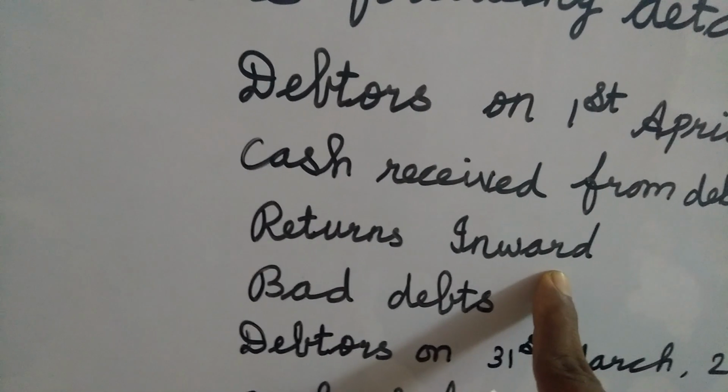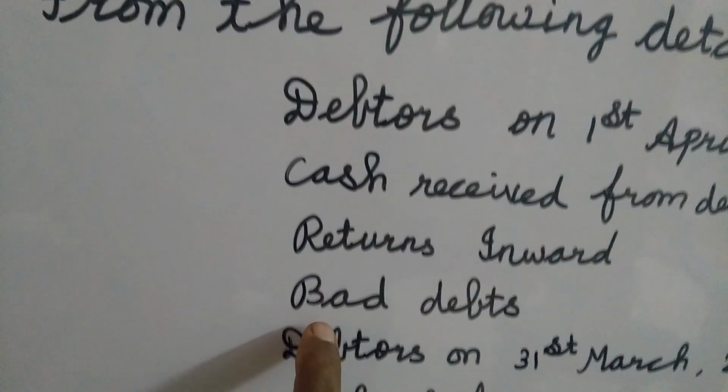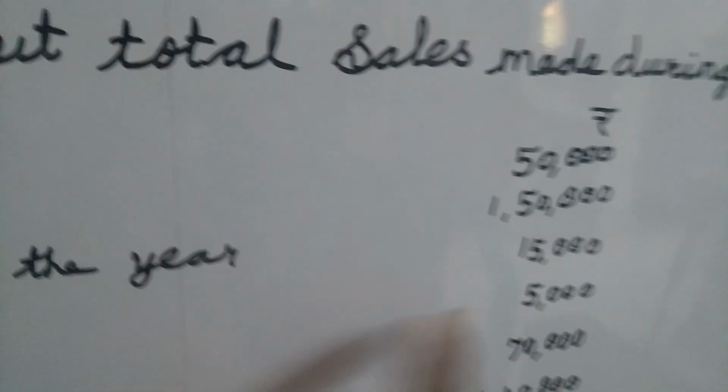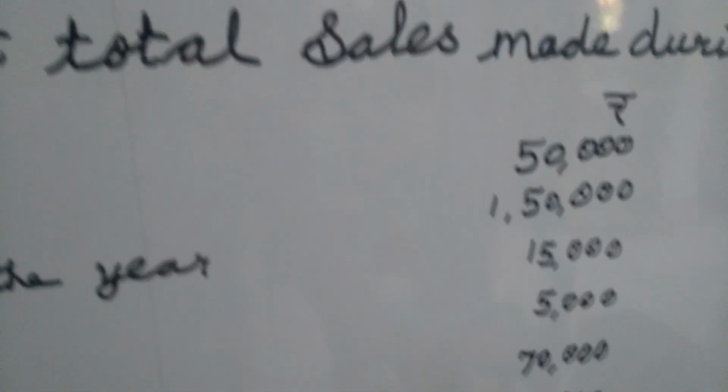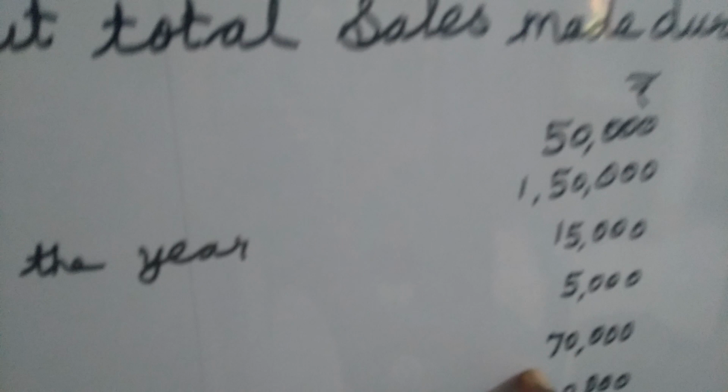Right, credit side. Next one, bad debts. How much is given? 5,000. Which side do we carry this? Credit side. Already I told you the bad debts meaning, so we write it on the credit side. Next one, debtors on 31st March 2019, that is closing debtors. How much is the closing debtors value? 70,000. This also we write on the credit side.